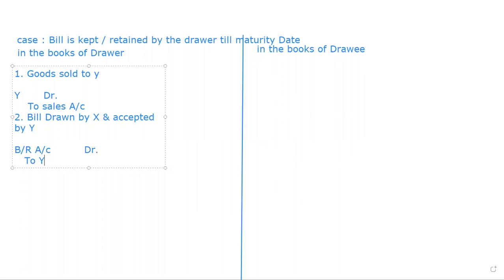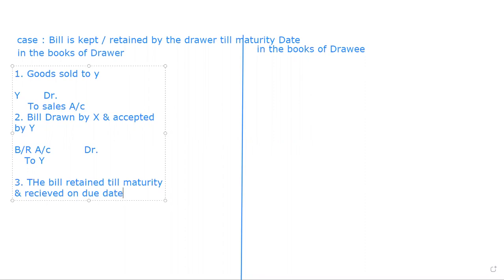If the bill is retained till the due date or the maturity date, then the next entry is supposed to be done, and that will be the third entry in the books of drawer: the bill retained till maturity and received on due date.